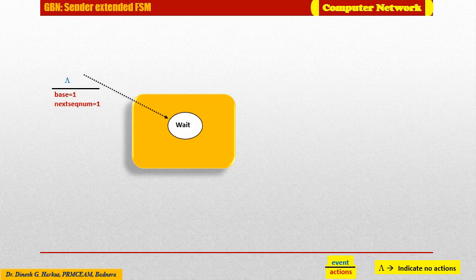As shown, the GBN sender must respond to 3 types of events. Typically, invocation from the above layer, receipt of acknowledgement from the receiver, or a timeout event. There are typically 3 events to which our GBN sender must respond. One is invocation from the above layer when data is available for transmission, receipt of acknowledgement from the receiver, and third is the timeout event.